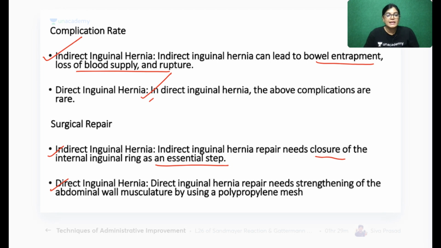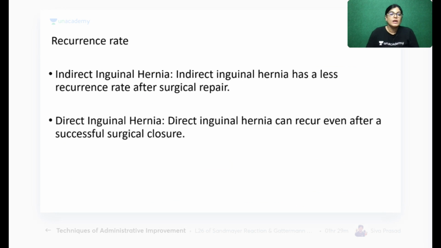When we are talking about direct inguinal hernia, here the repair needs strengthening of the abdominal wall musculature by using a polypropylene mesh. It means we want to make the abdominal wall musculature strong, so a mesh is placed over the area. Got it? Today I will come up with MCQs also. We will discuss quickly some of the MCQs also.